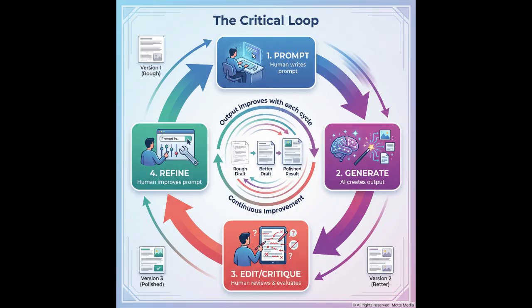Quality requires iteration. This cyclical diagram shows 4 essential stages. First, the human writes a prompt. Second, AI generates output. Third, the human edits and critiques the result. Fourth, the human refines the prompt based on learnings. The cycle repeats, with output improving each revolution. This critical loop transforms rough drafts into polished results. Patience and persistence in this process separate novices from masters.